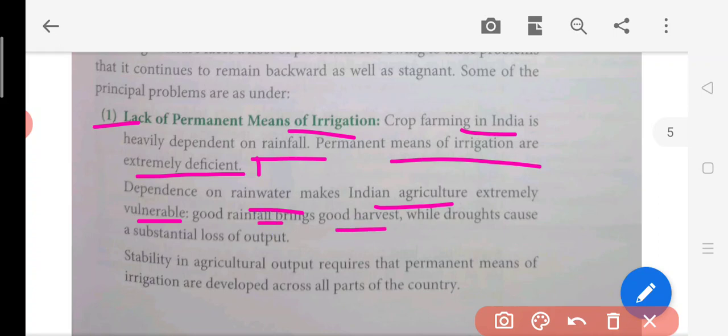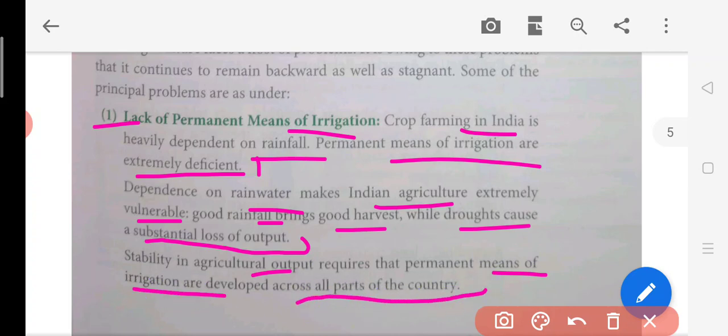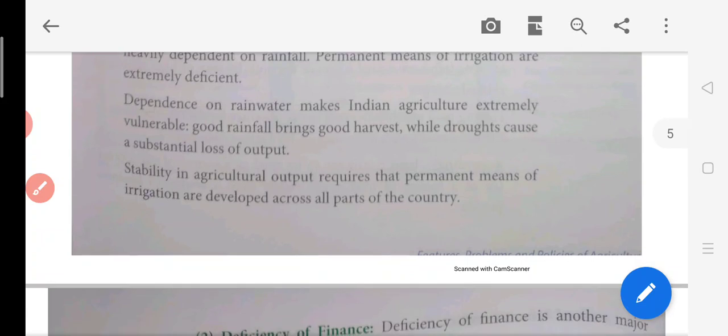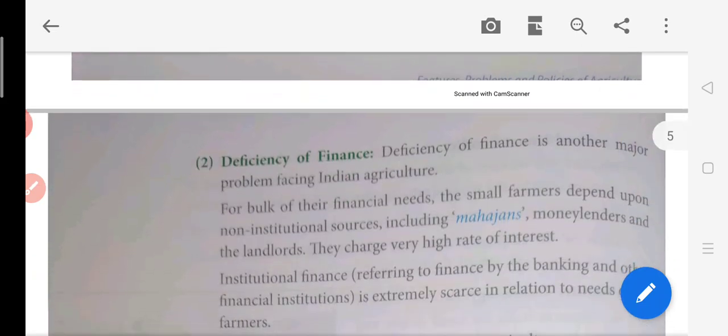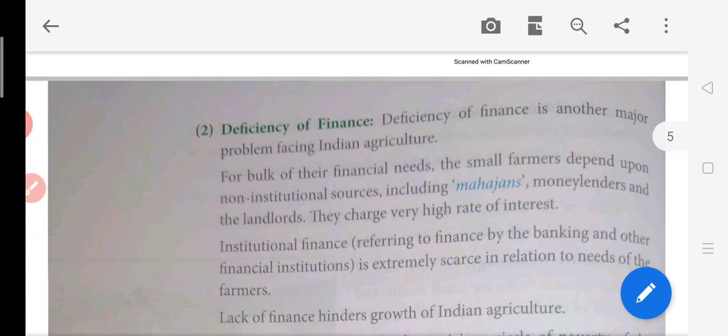Good rainfall brings good harvest, while droughts cause a substantial loss of output. If good rainfall happens, the productivity will be good. If rainfall doesn't happen or drought happens, the land will be barren, and there will be loss of output, meaning productivity. Stability in agriculture requires permanent means of irrigation developed across the parts of the country. If there is a permanent irrigation facility, this can improve. But now they are facing this problem of irrigation facility. The first problem you should remember is irrigation facility.